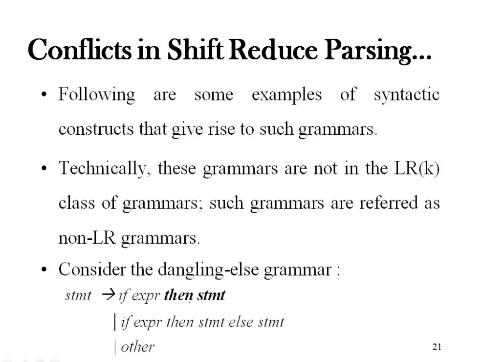This is the if else construct, and here it is the dangling else problem. The other is if expression, then a statement, else a statement, and there is some other statement. We will see what happens if we are given some input string and we parse using these production rules. So let us see.